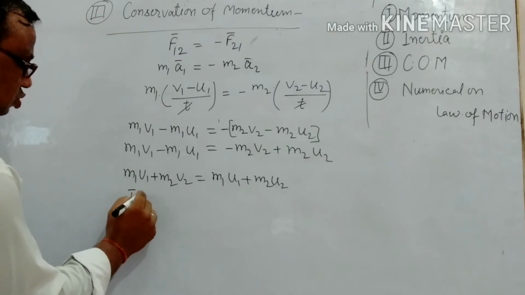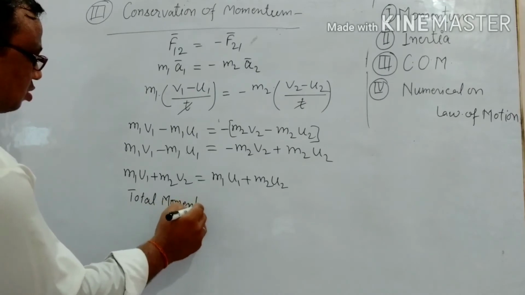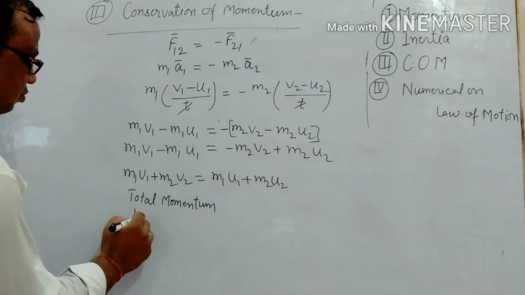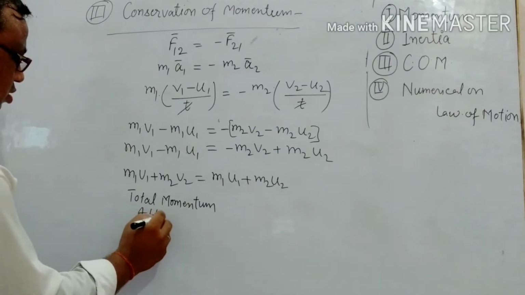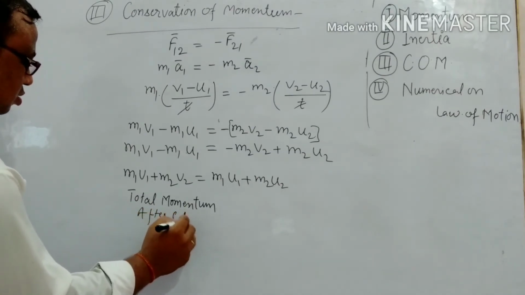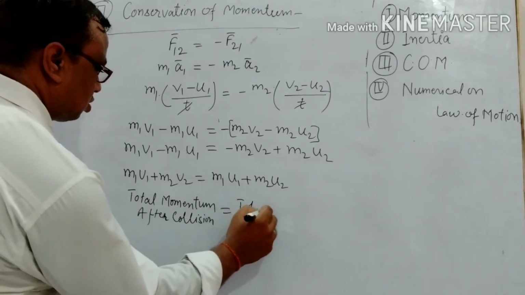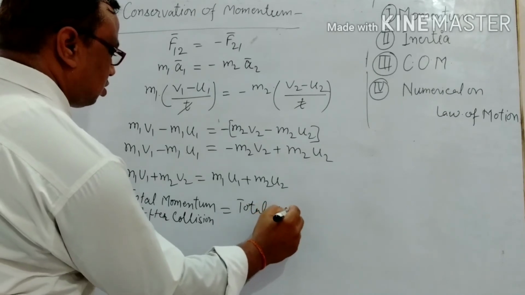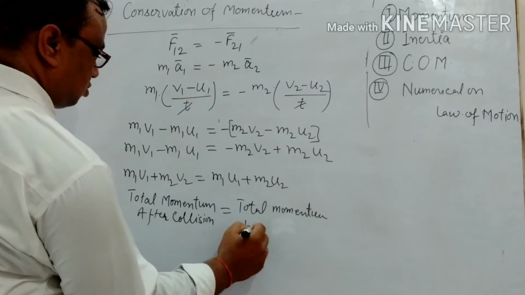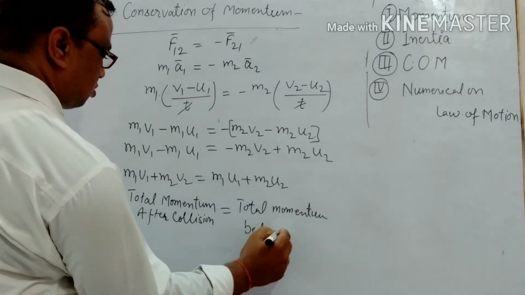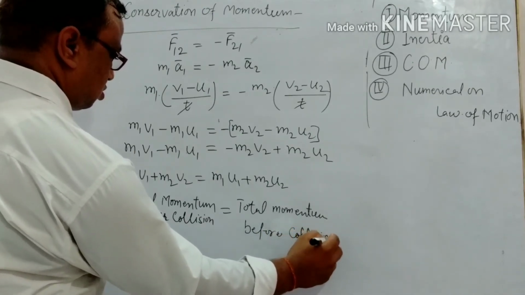So total momentum after collision is equal to total momentum before collision.